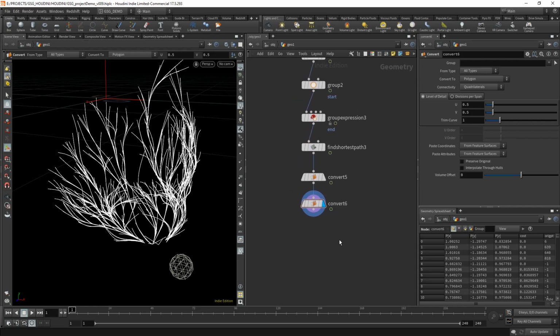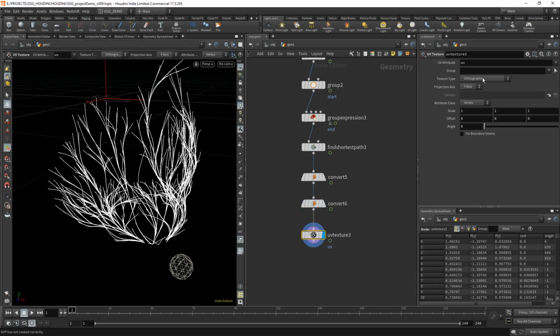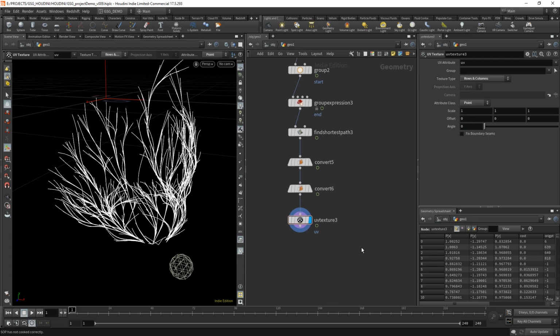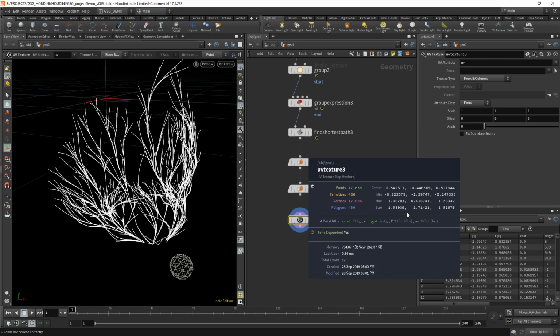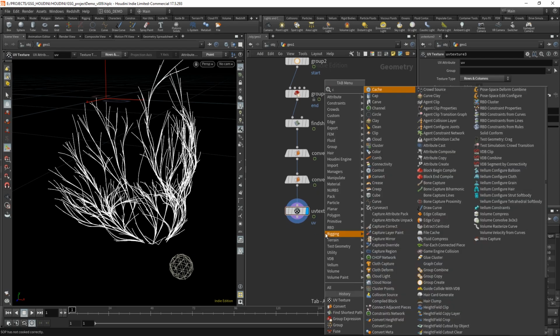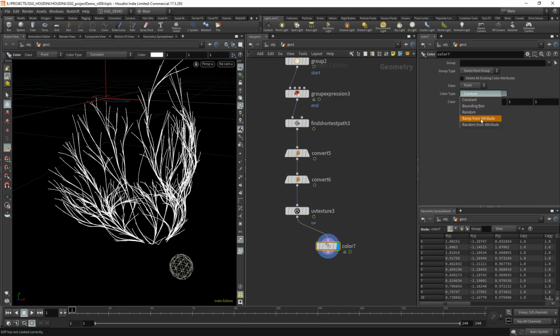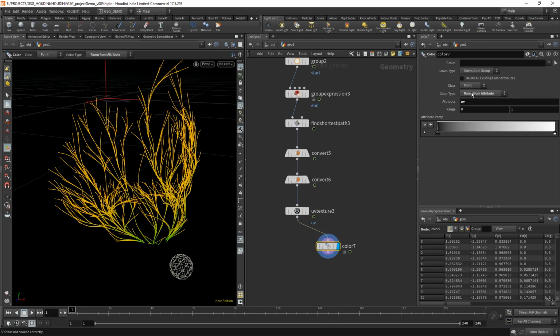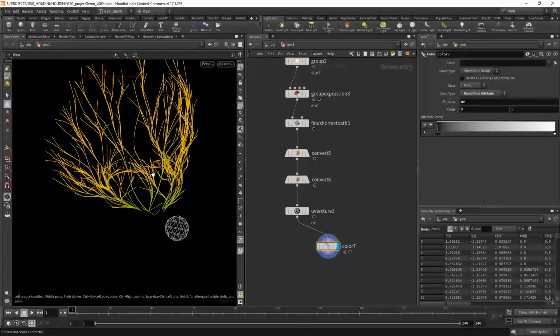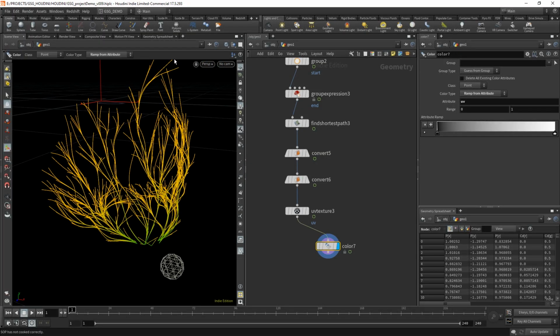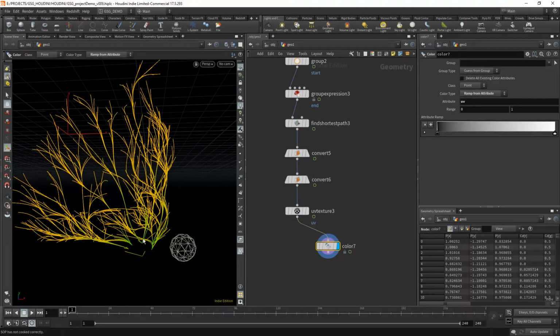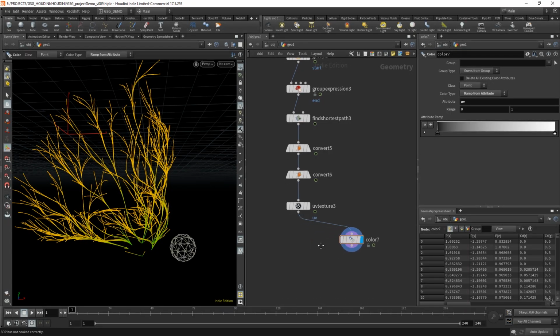So in order to do that, we're going to use a UV texture sop to generate UVs along our splines. And let's say rows and columns and point class. So now we should have UVs on our points, and we do. Let's throw in a color just to check and make sure what direction those are going. So if we set the ramp from attribute to UV, there we go. We can see the green end is where it's going to start and the yellow end is where it's going to end. So we'll go from big to little. Great.